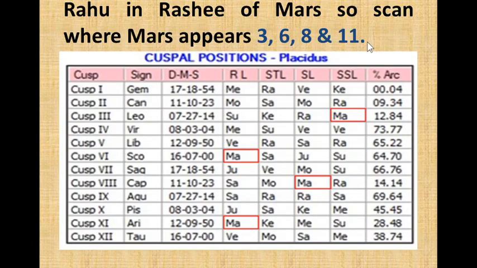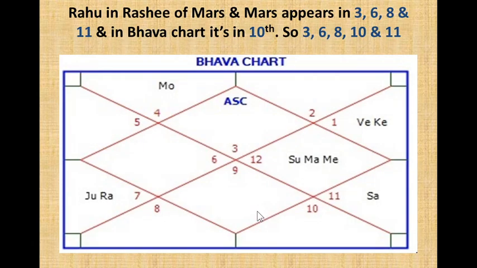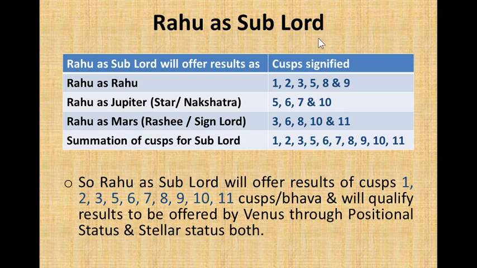Now in the Rashi of Mars, so scan where Mars appears. Mars appears in 3, 6, 8 and 11. And in the Bhav chart, Mars appears in 10. So total cusps are 3, 6, 8, 10 and 11. Rahu as sub-lord offers results of 1, 2, 3, 5, 8 and 11. Rahu as Jupiter offers results of 5, 6, 7 and 10.